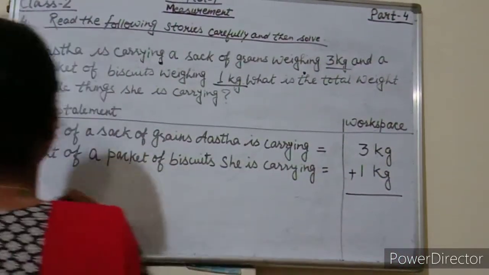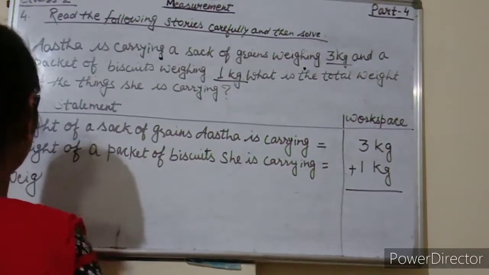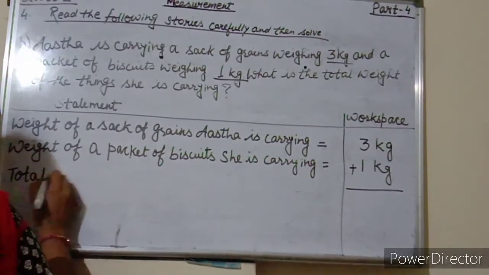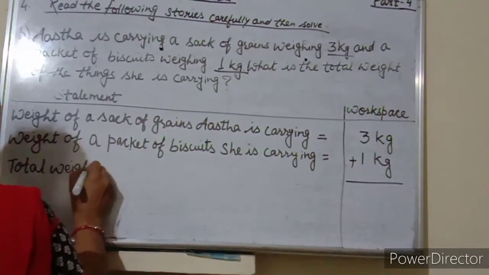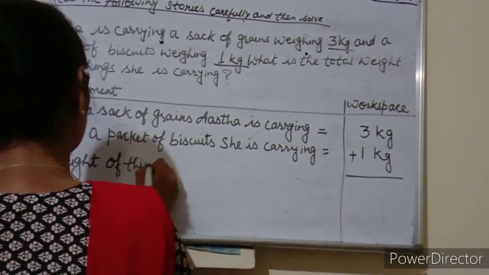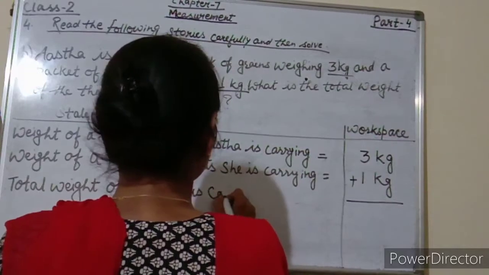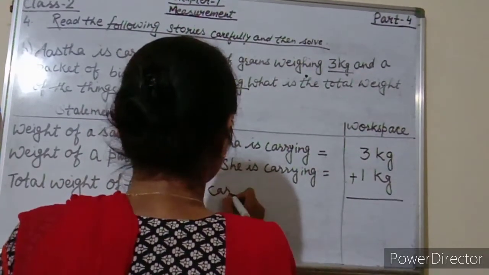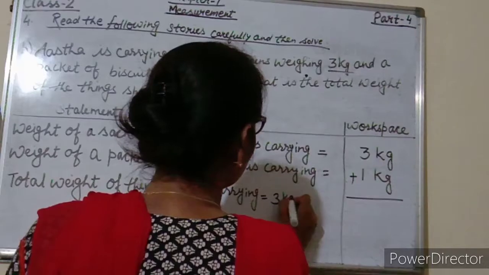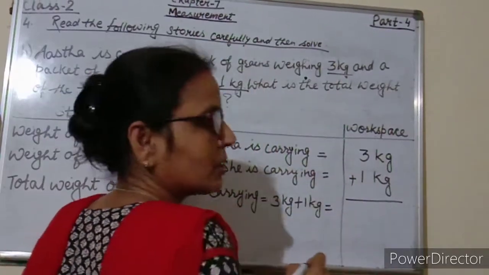So write here total weight of things she is carrying is equal to 3 kg plus 1 kg is equal to, so now do the workspace.